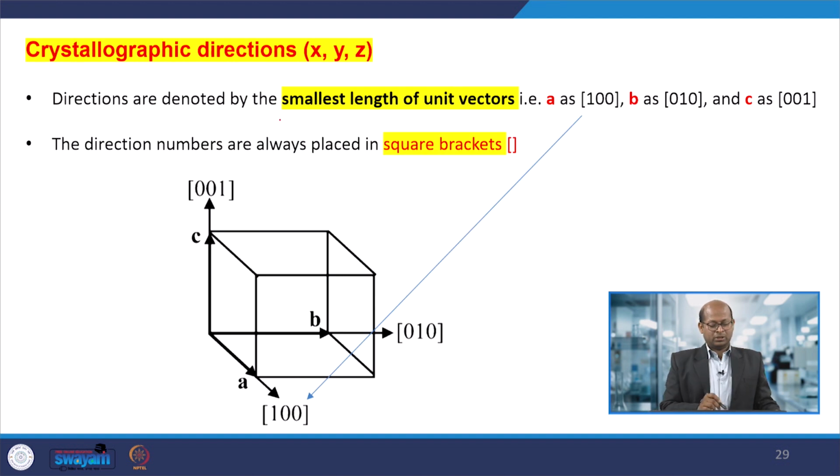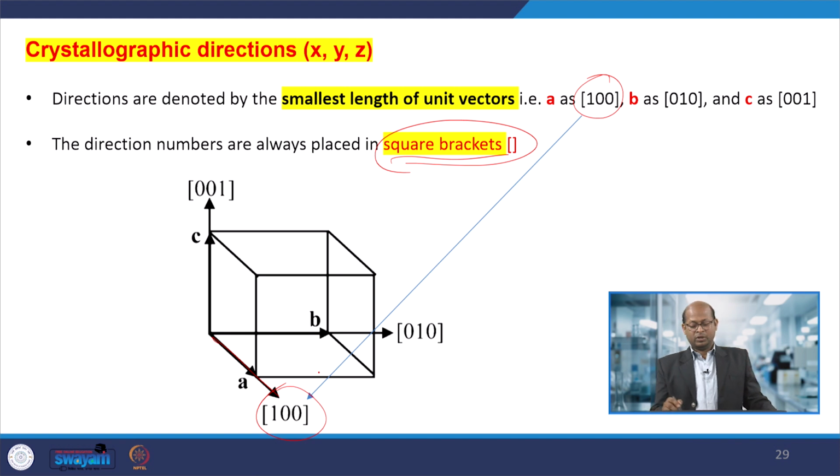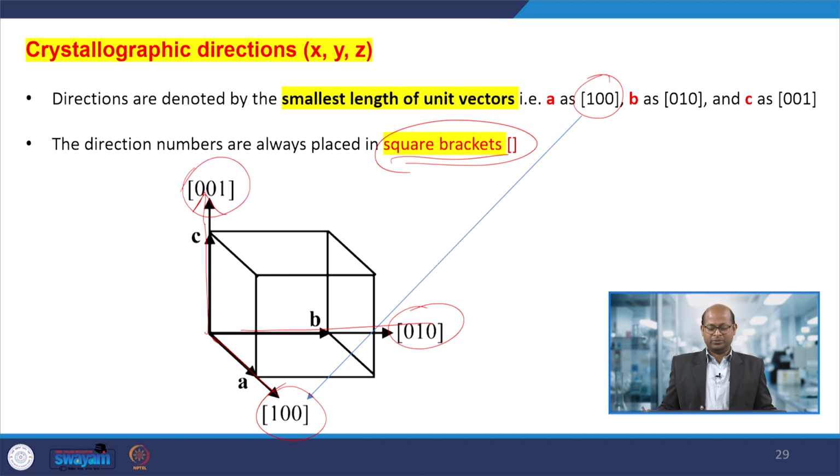Now, crystallographic directions are expressed in terms of square brackets. If it is this direction, it is [100]; if it is this direction, it is [010]; and if it is the z direction or c direction, it is [001]. That way we can express crystallographic directions, which indicate the smallest length of unit vectors.